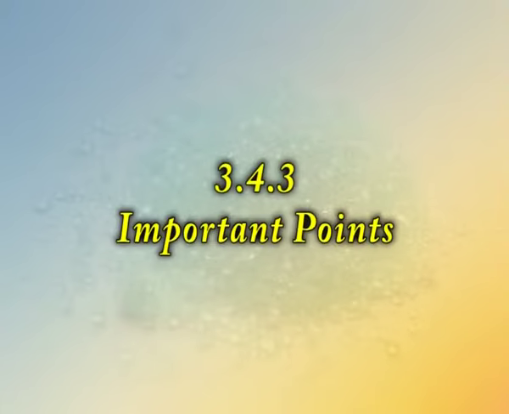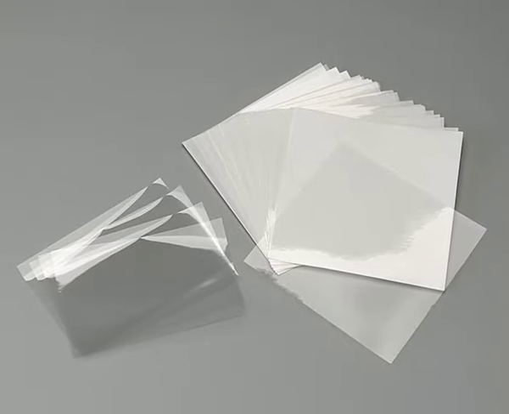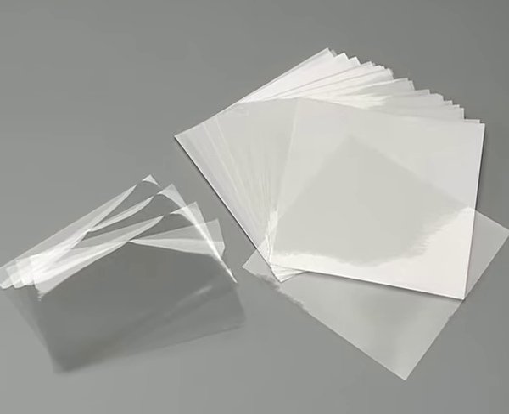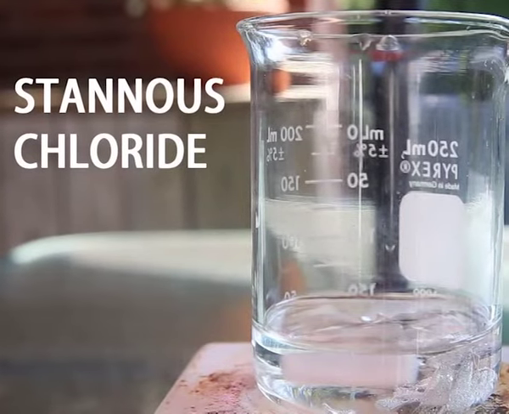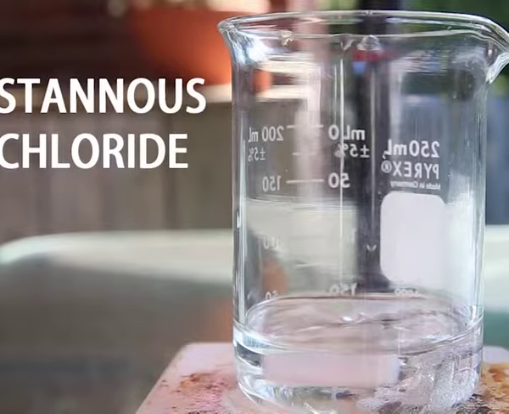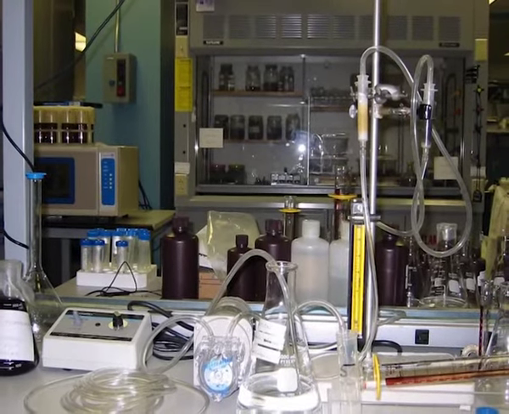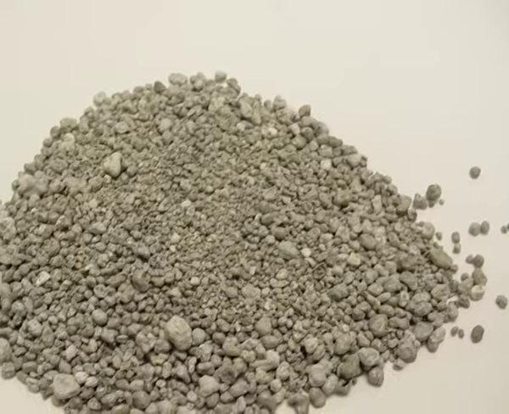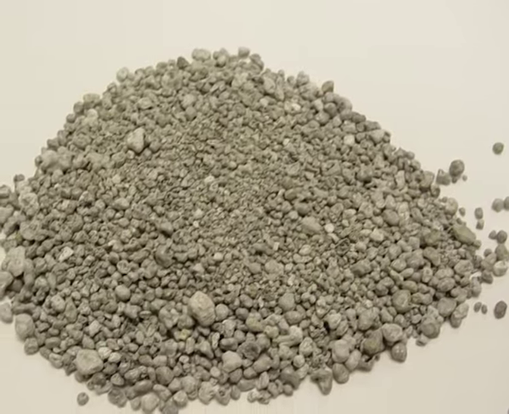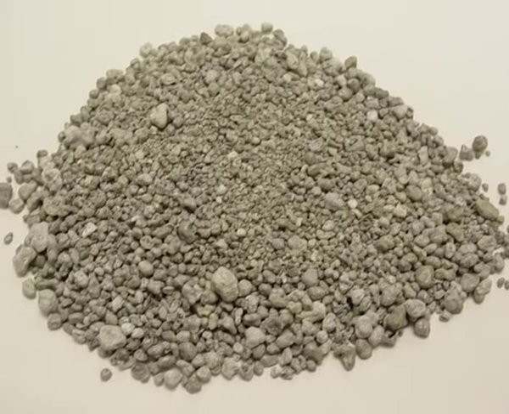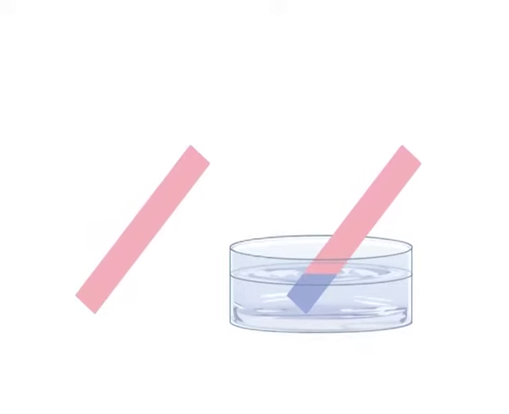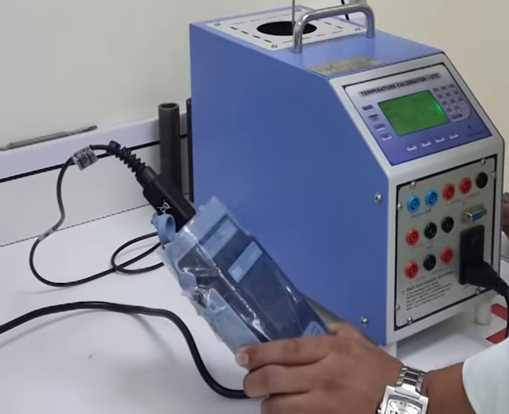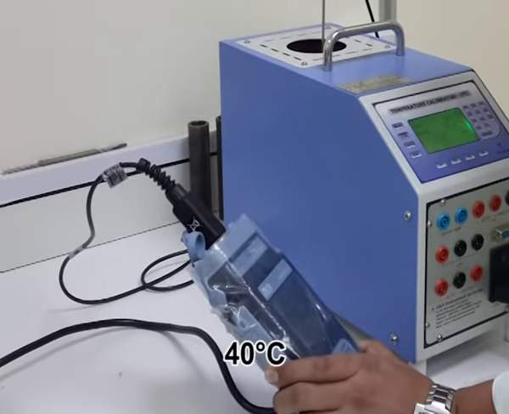Now, important points about this test. Lead acetate pledgets or papers are used for trapping hydrogen sulfide, which may be evolved along with arsine. Stannous chloride is essential for the complete evolution of arsine. In the arsenic test, preference is given to stannous salts because they reduce arsenic to the arsenious state and sometimes to the metallic state, whereas cadmium salts in themselves are not reducing agents. Care must be taken that the mercury chloride paper remains quite dry during the test. The most suitable temperature for running the test is generally about 40 degrees centigrade.